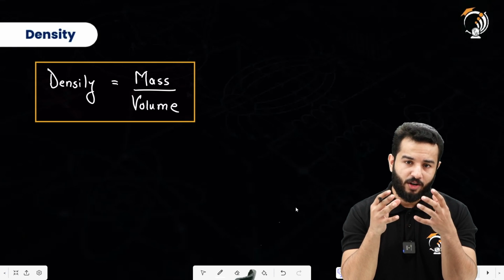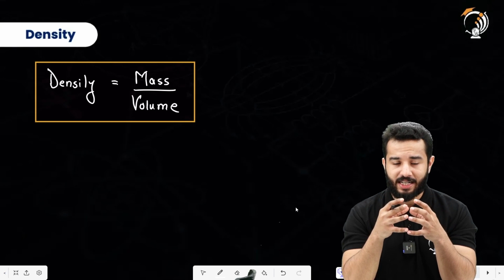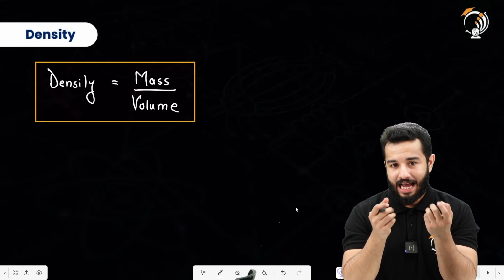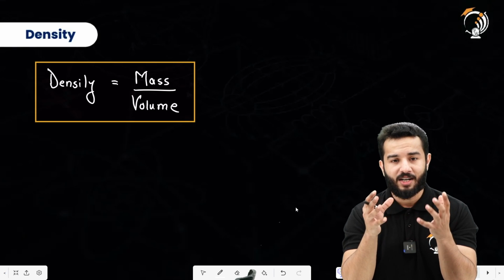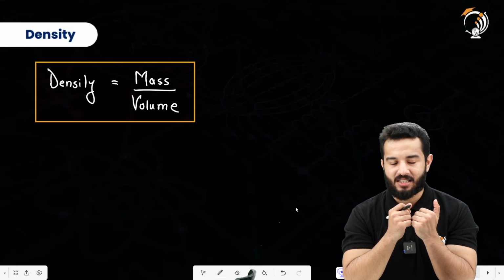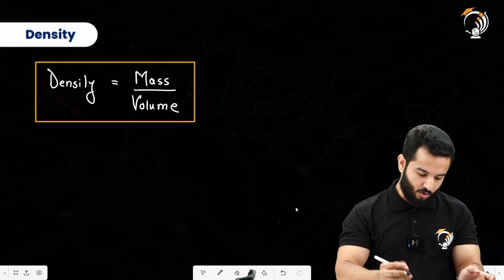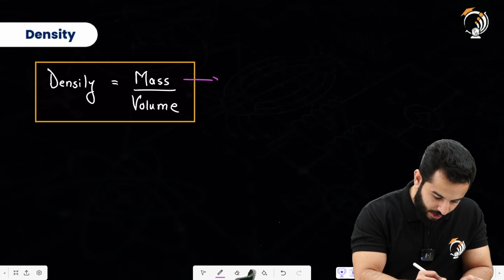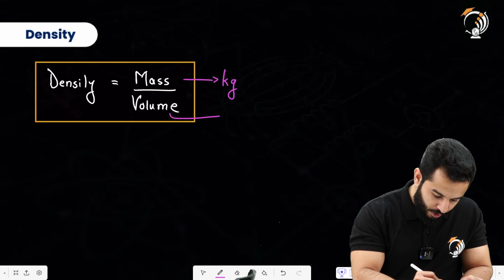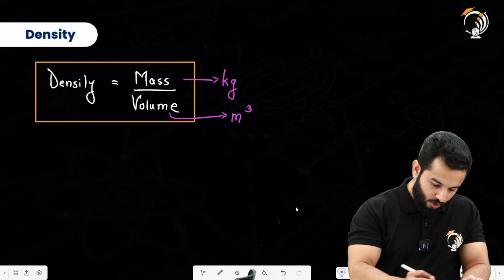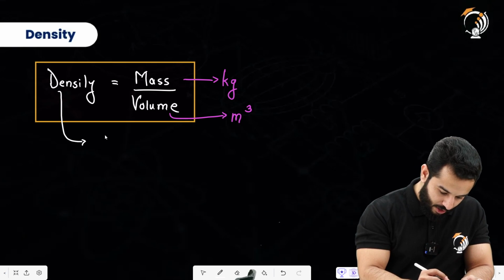So let's suppose that we have got a 10 kg block, and the 10 kg is contained inside a 10 cubic meter volume, and the same 10 kg is contained in a 100 cubic meter volume. So we can say that the larger the volume, the less dense the body is going to be, keeping mass constant. Mass is measured in kilograms, volume is measured in cubic meters. Obviously you can use some other units as well, but for SI units, the SI unit for density is kilogram per cubic meter.